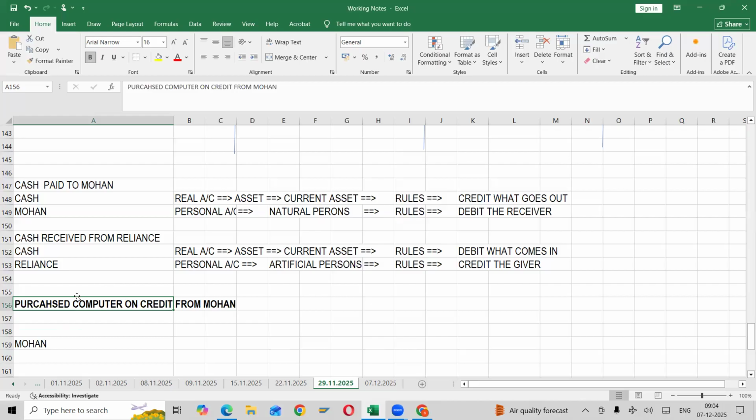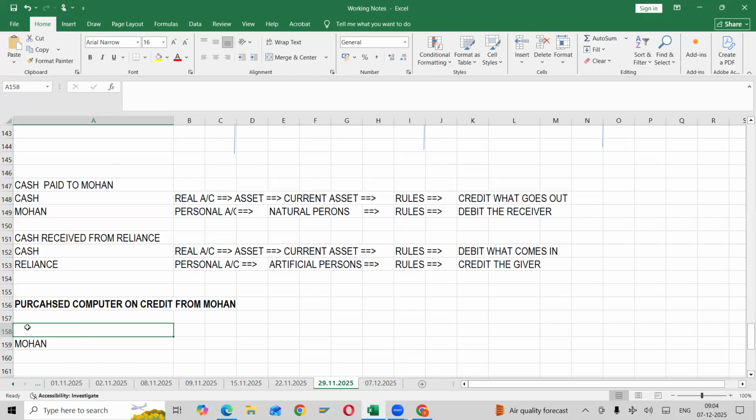So if he has mentioned purchased computer, it means he is purchasing an asset on credit from Mohan. Or if he has mentioned purchased goods on credit from Mohan, then you need to take purchases. But whenever an asset name is given, then we need to consider asset.